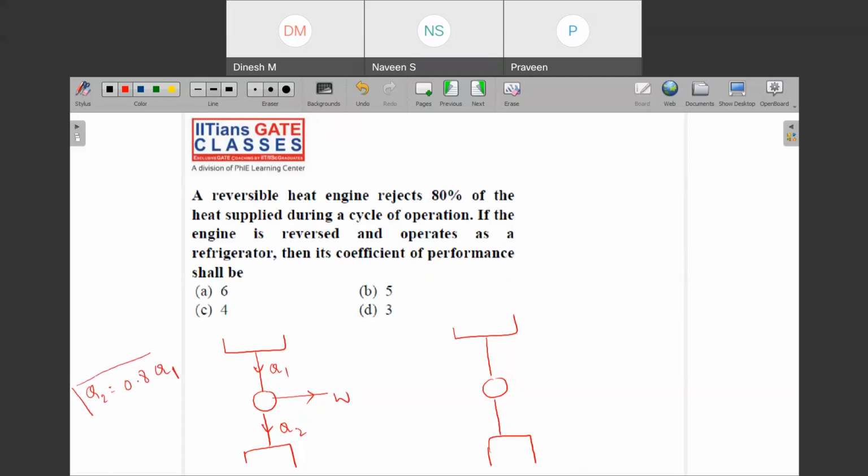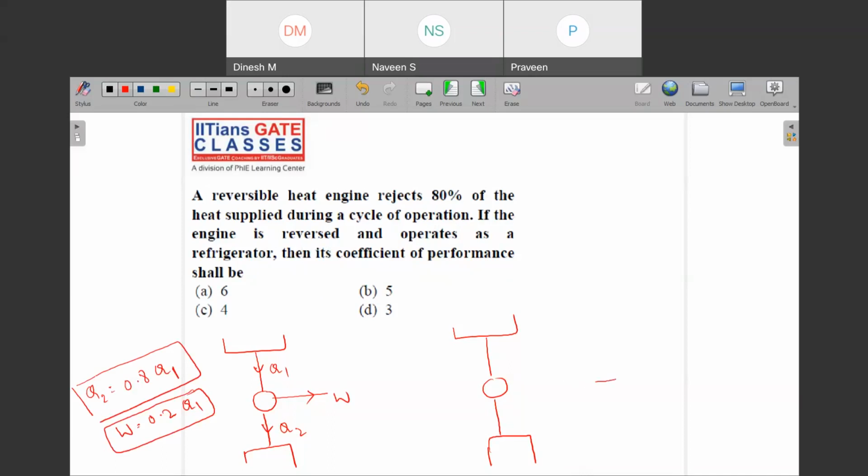Then W is 0.2 Q1. It says that if the engine is reversed and operated as a refrigerator, then what will happen?